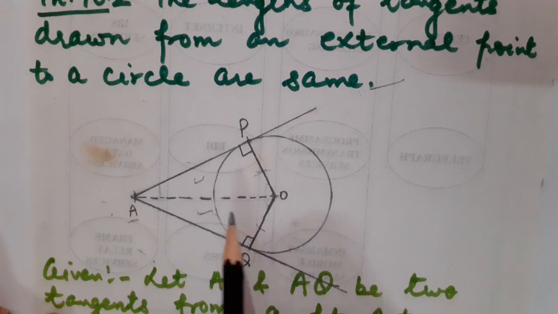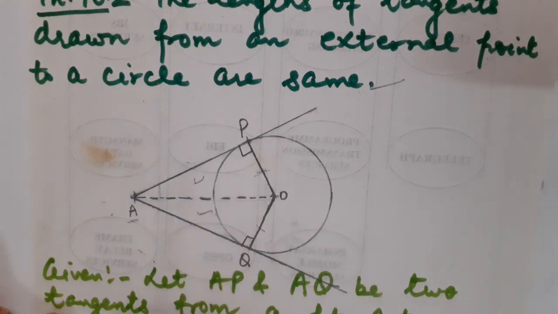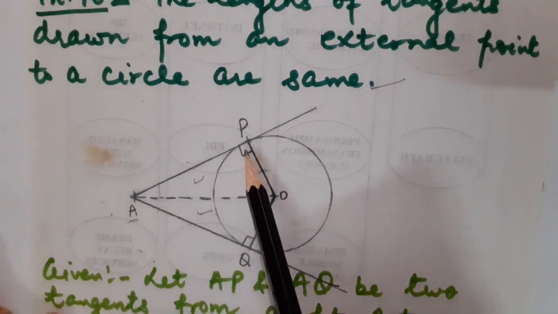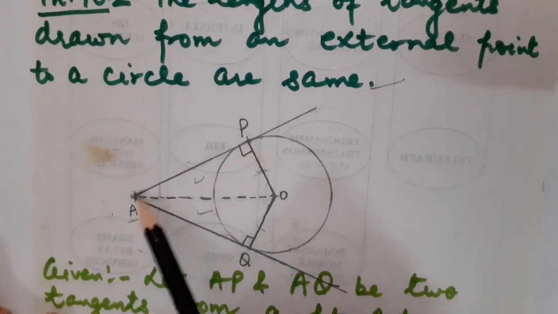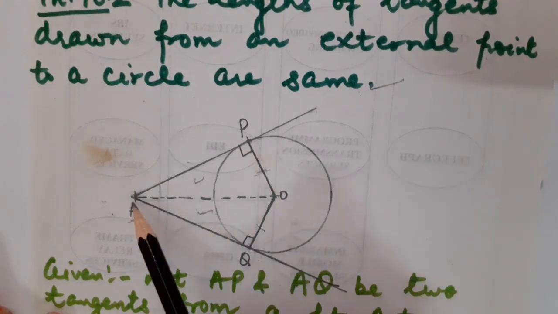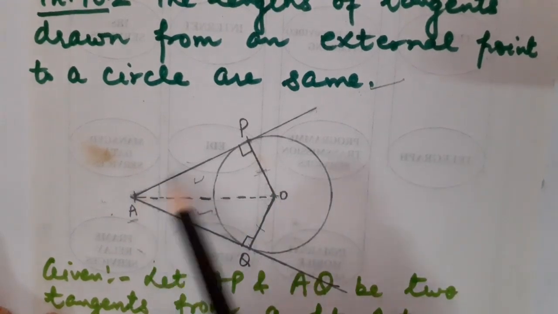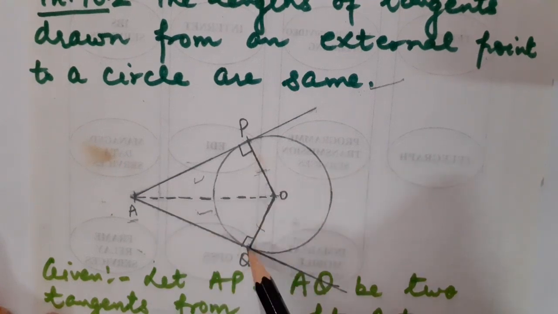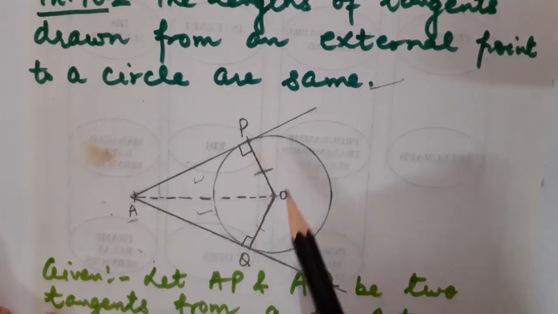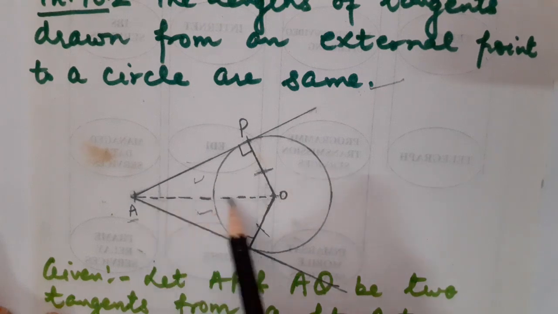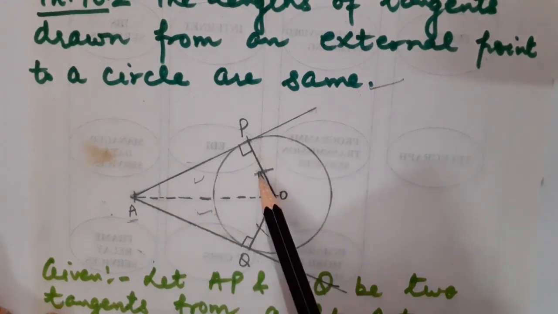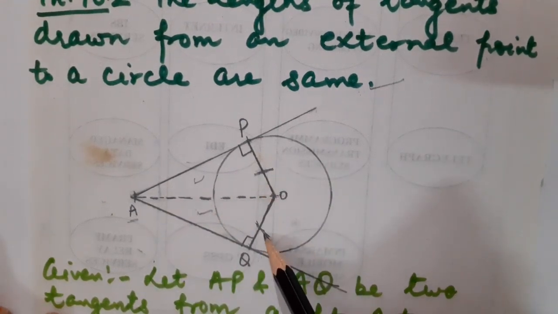Fine, children. So what are the three things which I have to consider so that the congruency criteria will be satisfied? In triangle APO and triangle AQO, angle APO is equal to angle AQO, both are 90 degrees. AO is common and PO is equal to OQ. Why?